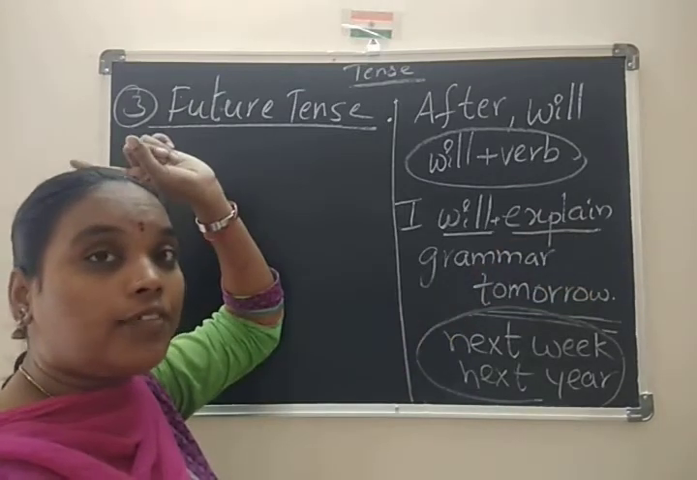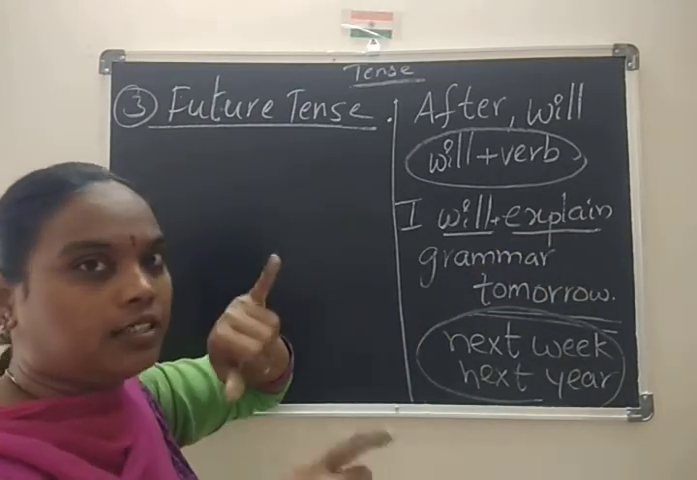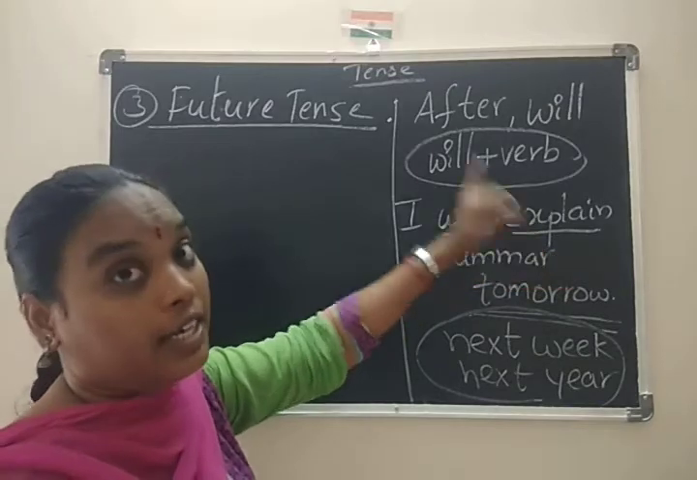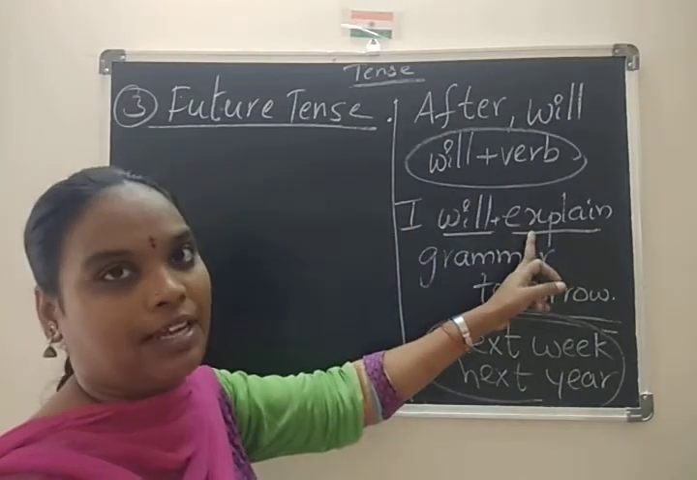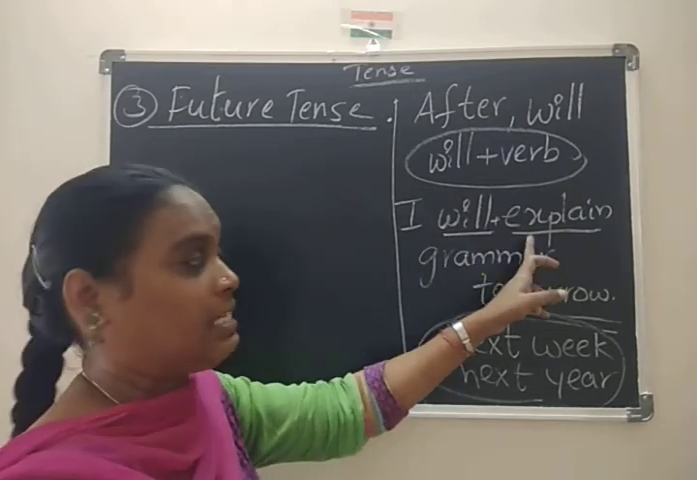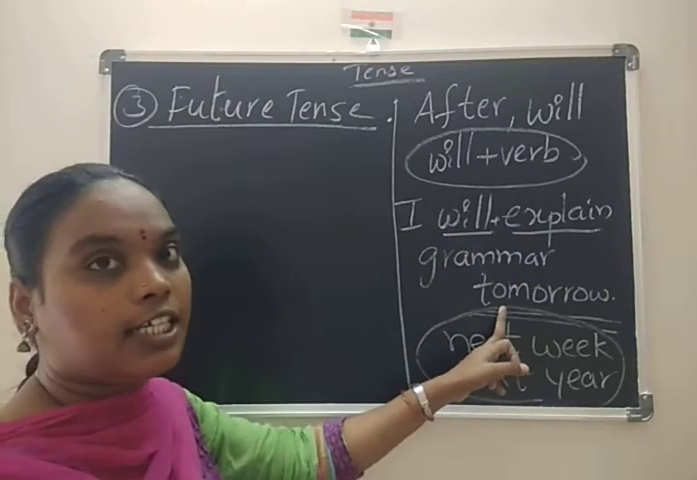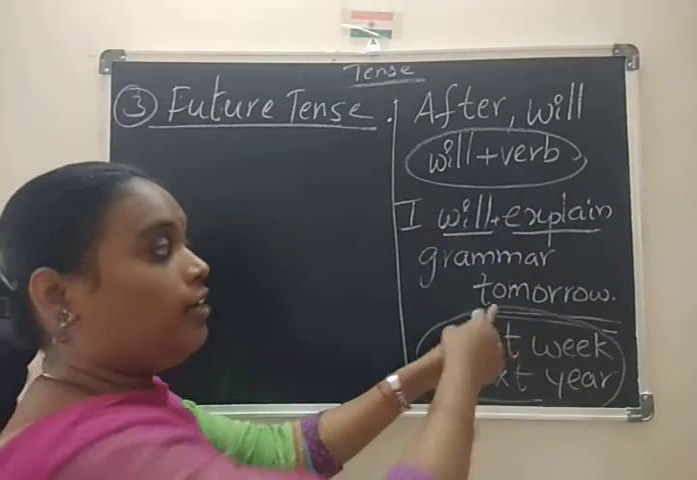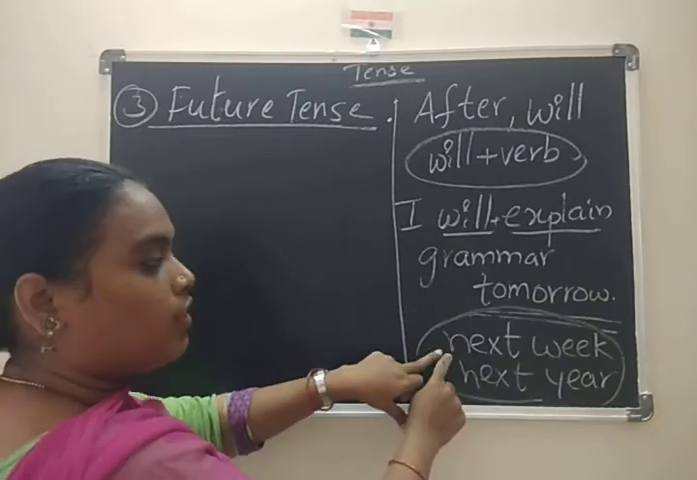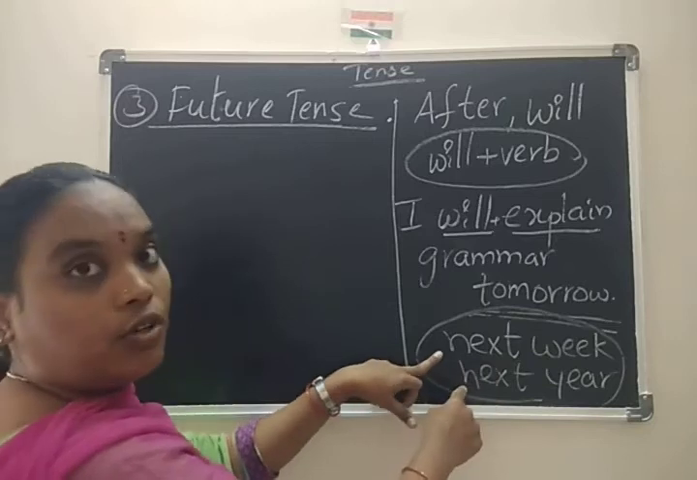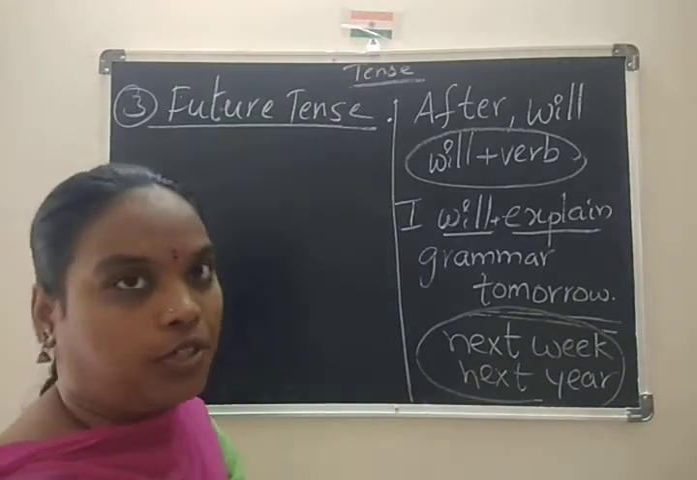Explain is the main verb. What I gave in past tense was explained, with ed, and explaining at the moment is present. Now, will explain. What is that? Will explain indicates after. And here there is one more indication, that is tomorrow. So we can use next week, next year also to indicate the future.